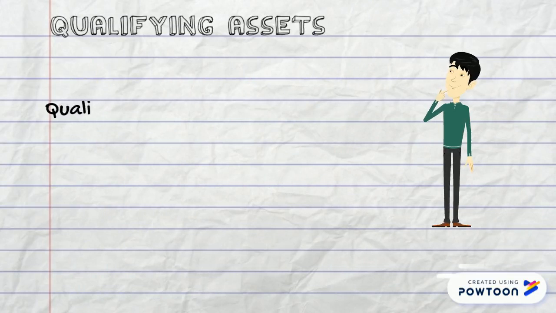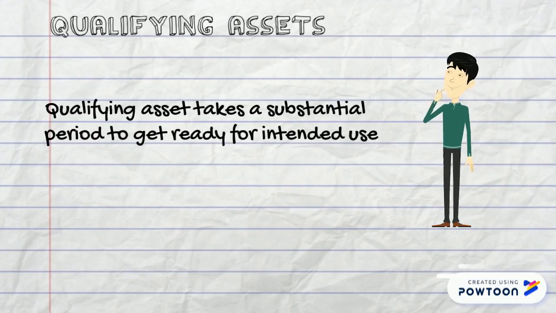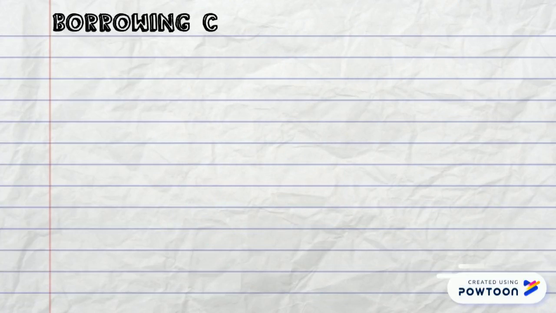A qualifying asset is an asset that takes a substantial period to get ready for the intended use. It's not specified how much time, but it depends on the accounting policies of the management. They may decide a 3-year asset or even a 1-year asset. Interest expense is one of the most common examples of borrowing costs.